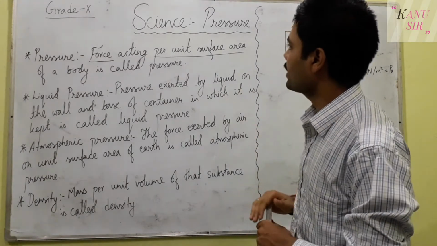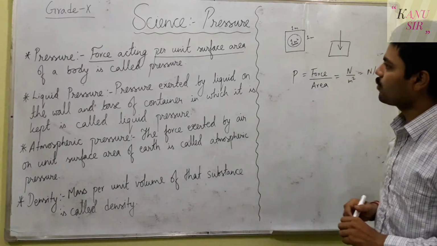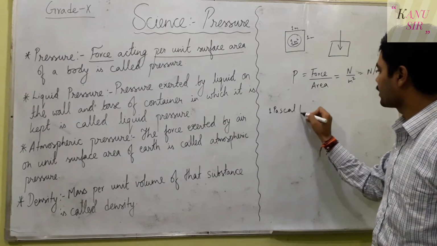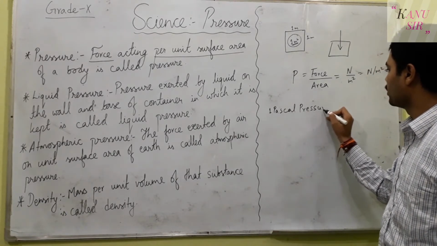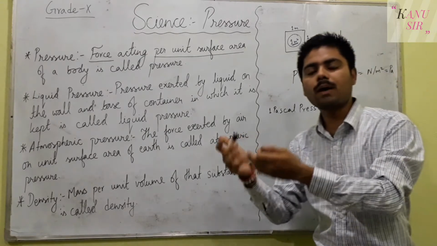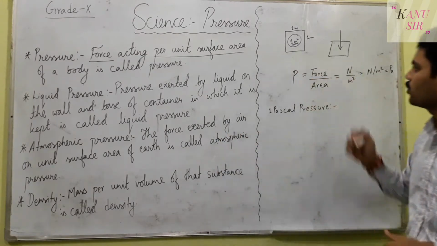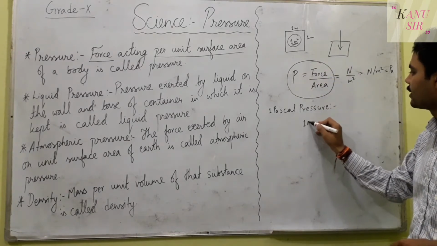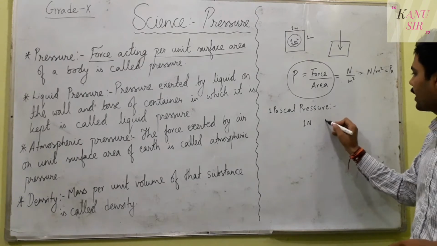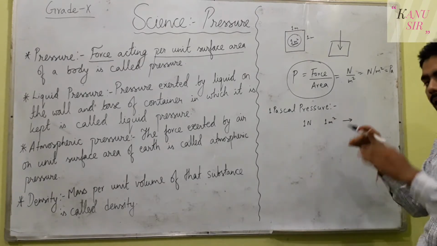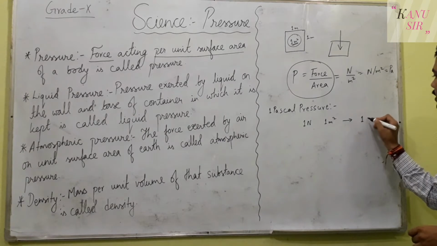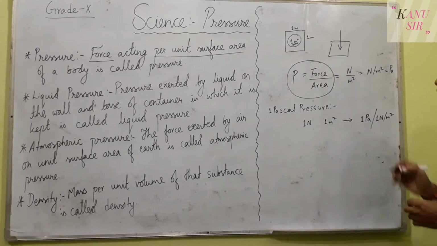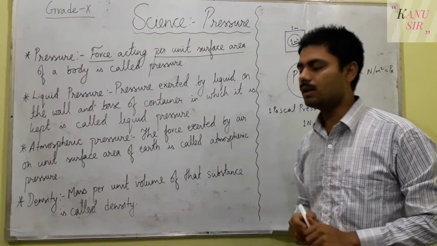Now in pressure you must understand one more thing, the topic of 1 Pascal pressure. Another question can come to you: what is 1 Pascal pressure? Then you have to go to the formula and understand that if 1 Newton force is applied upon 1 meter square area, then the pressure exerted by that object is called 1 Pascal pressure, or you can write 1 Newton per meter square. So it is called 1 Pascal pressure.